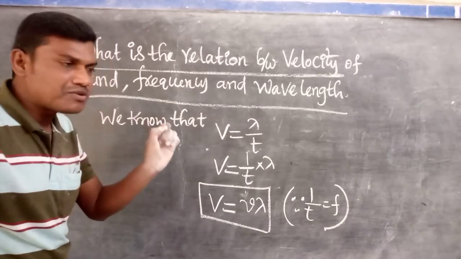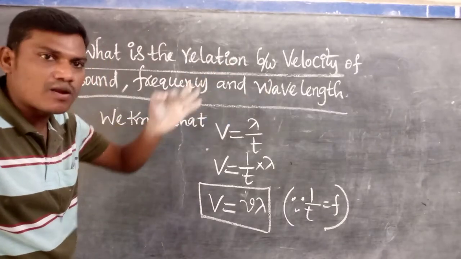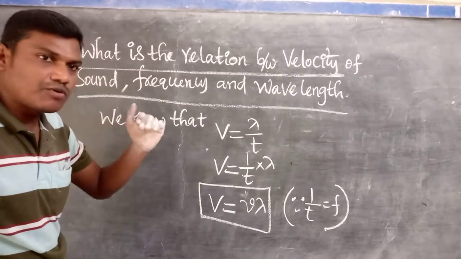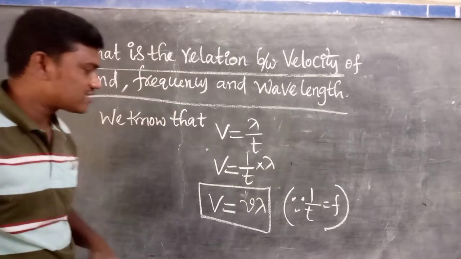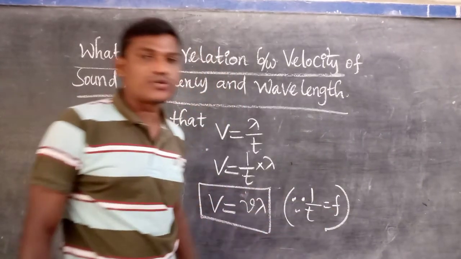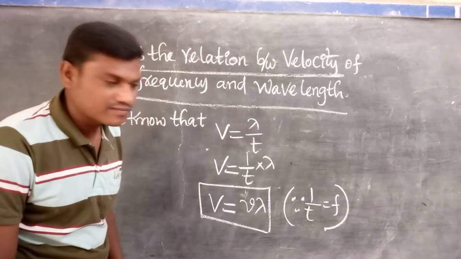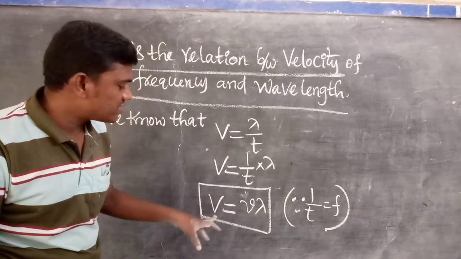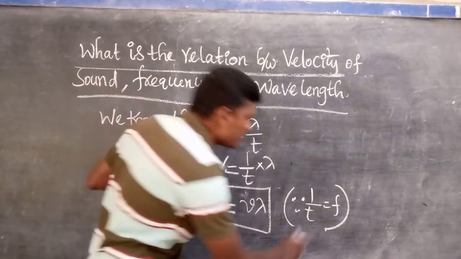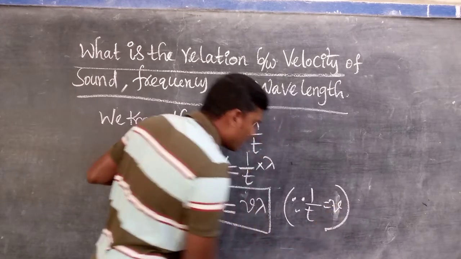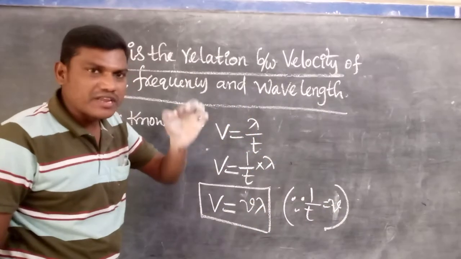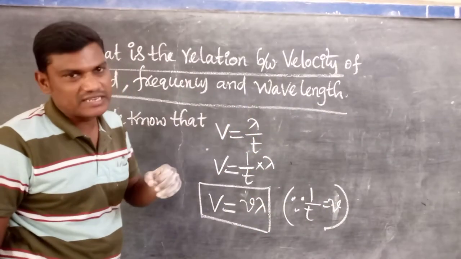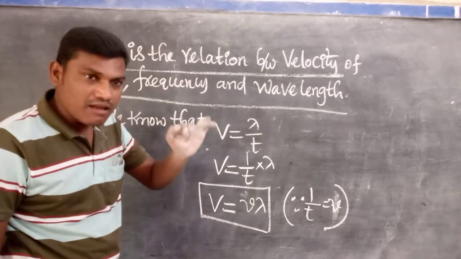Frequency equals the number of vibrations upon 1 second, or 1 vibration by t. So 1 by t is equal to f, which is frequency. We denote frequency by different symbols: f, n or nu.